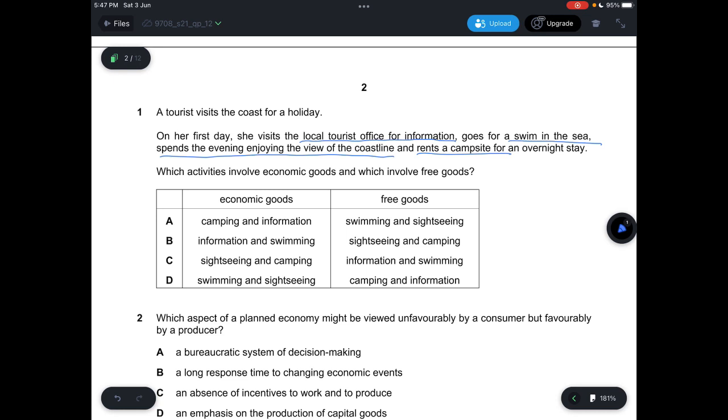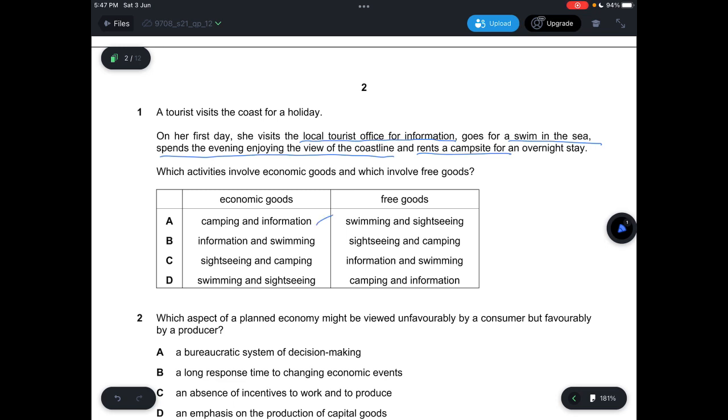A, it says camping and information. It says local tourist office for information. So if you go to a local tourist office to get information, the office itself needs to be built, which means that it will result in an opportunity cost because of scarce resources, and you need to pay a salary to the officer to get the information. So this means that it falls under economic good. And then camping, you need to rent a campsite, so it falls under economic good as well. So this one will be correct.